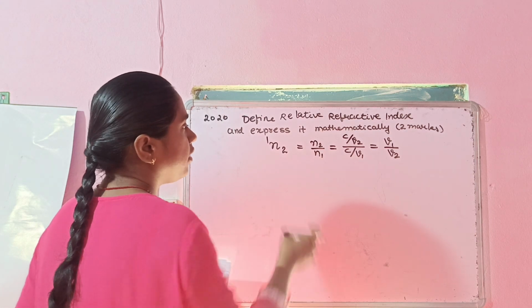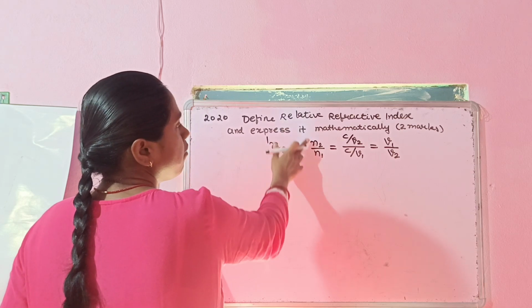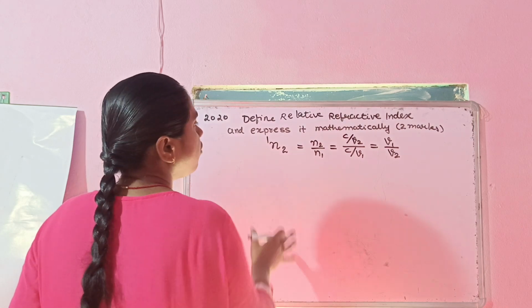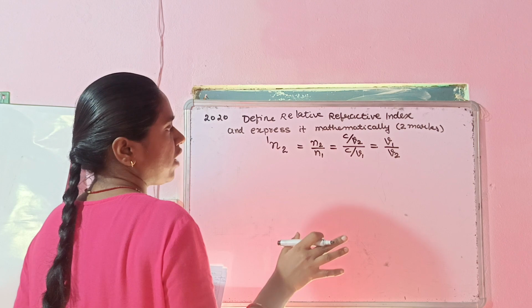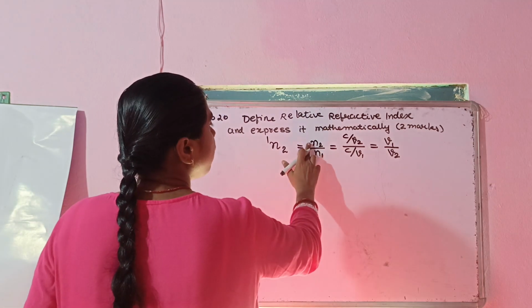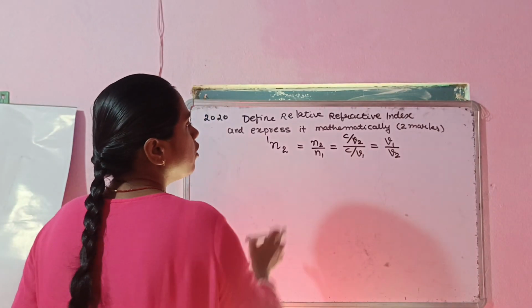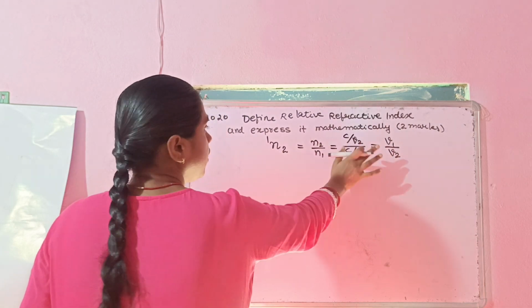If you want to take the absolute refractive index, then we have to compare it with the speed of light. This is absolute refractive index. But when we are comparing two different mediums, such a kind of refractive index will tell you about the relative refractive index. We can easily see that in case of relative refractive index, since it is the inverse relation of the speed of light in the medium, the ratio will reverse.